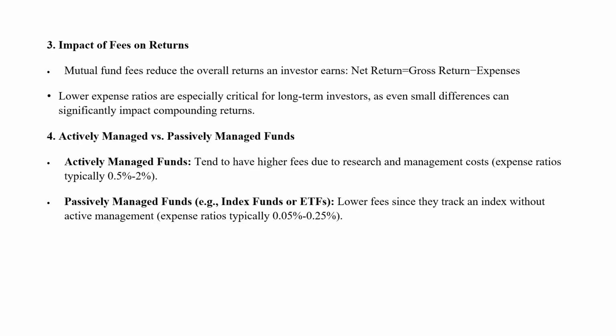Then the third one, when we talk about expense ratio, then management fees, impact of fees on returns. 100%, when your fees increase, expense ratio increases, automatically the fund calculation value also will go high. So the buyer needs to buy at higher prices. So mutual fund fees reduce the overall return on investor earnings. That's what I said. When expenses increase, the earning will come down. So net return is equal to gross return minus expenses. That expenses part is where your further income is cut down. When your expenses increase, overall return on investment will reduce.